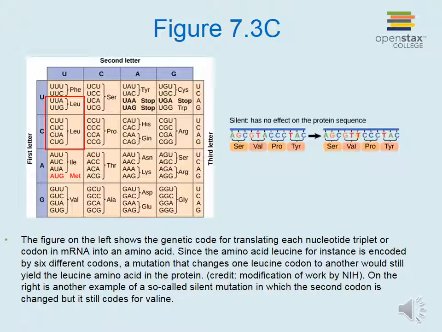The figure on the left shows the genetic code for translating each nucleotide triplet, or codon, in mRNA into an amino acid. Since the amino acid leucine, for instance, is encoded by 6 different codons, a mutation that changes one leucine codon to another would still yield the leucine amino acid in the protein. On the right is another example of a so-called silent mutation in which the second codon is changed, but it still codes for the amino acid valine.